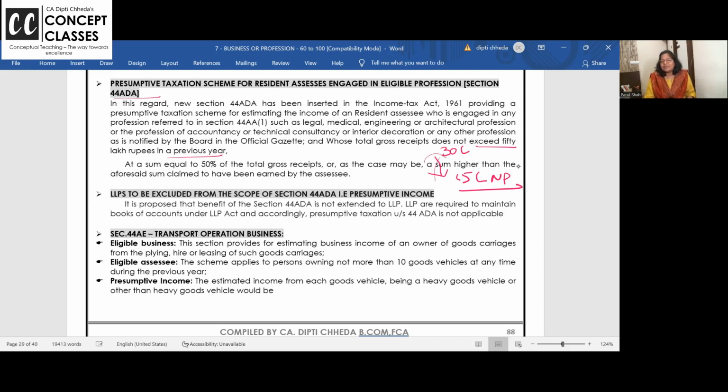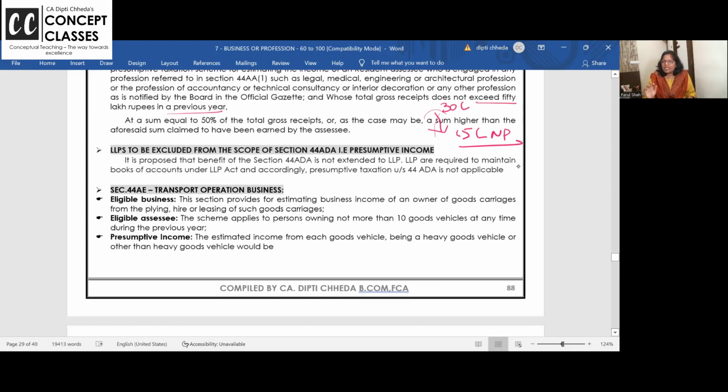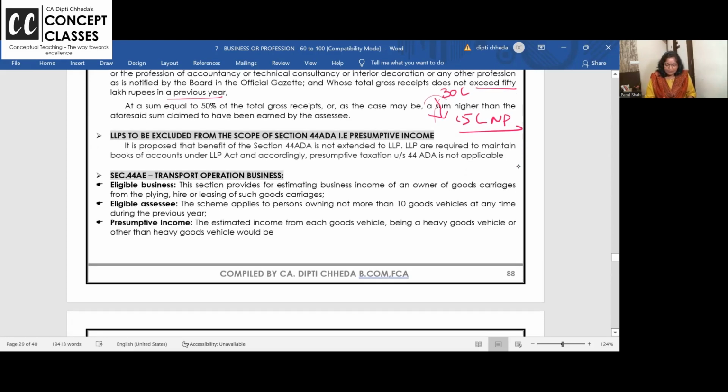Ma'am, why 50%? Because professionals have higher margin. Income is low, margin is high. Businesses have high turnover and margins are low.